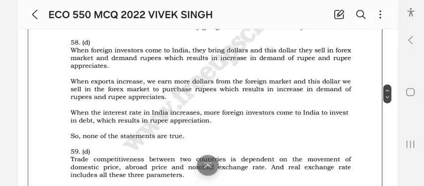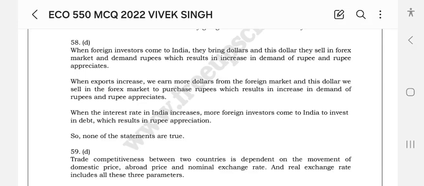When foreign investors come to India, they bring dollars, and this dollar they sell in the forex market and demand rupees, which results in an increase in demand of rupees and rupee appreciation.